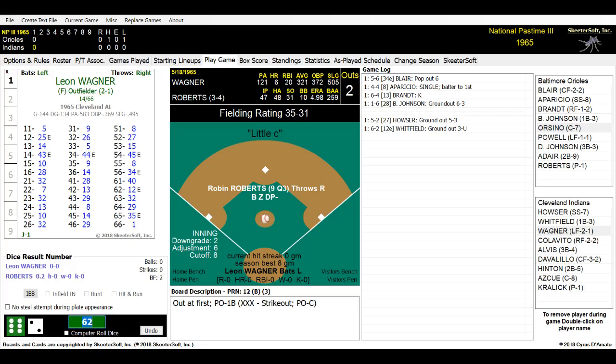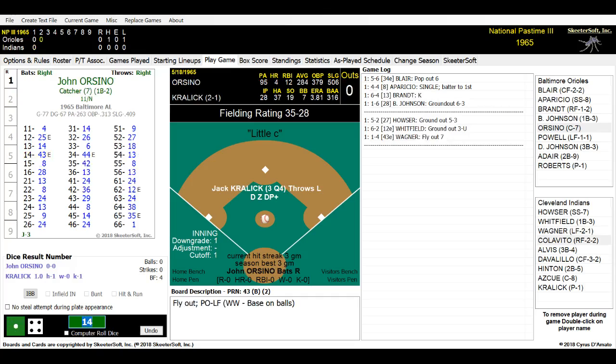Due up is Leon Wagner. He is batting .321 for Cleveland. 6 home runs, 20 RBIs. Here is the pitch. It is a 14. And Wagner hits out towards left field. Waiting for it to come in is Boog Powell. And we have 3 down. A 1-2-3 inning for the Baltimore Orioles here. And at the end of 1, it is Cleveland nothing, Baltimore nothing.